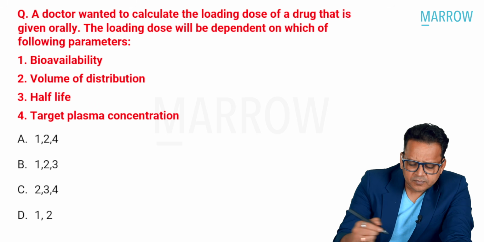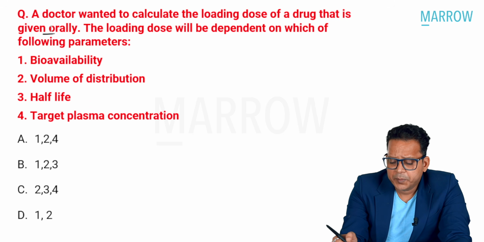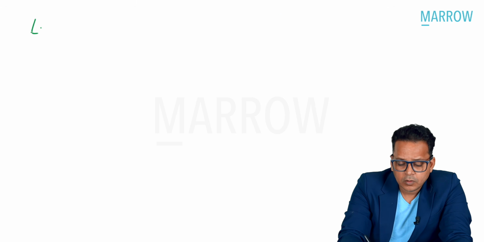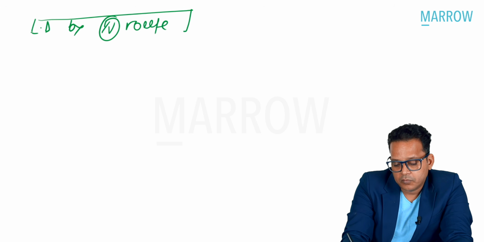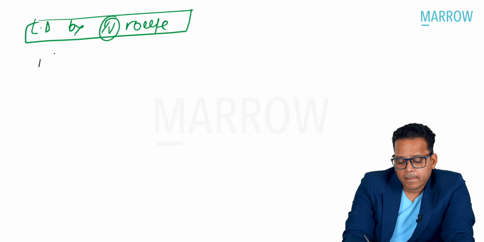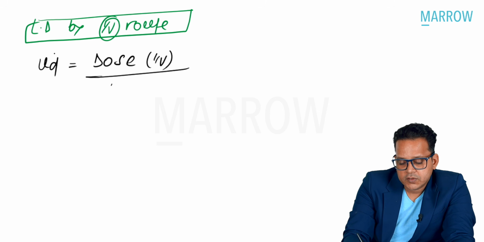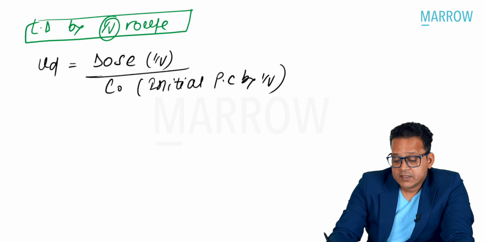Moving on, guys. A doctor wanted to calculate the loading dose of a drug that is given orally. The loading dose will be dependent upon which of the following parameters? Let us see. See, the loading dose formula by IV route. What is the formula of loading dose by IV route? How did I calculate this? Do you remember? Volume of distribution is equal to dose of a drug given by IV route divided by C0. C0 is the initial plasma concentration by IV route. Now, what is C0? Let us see.